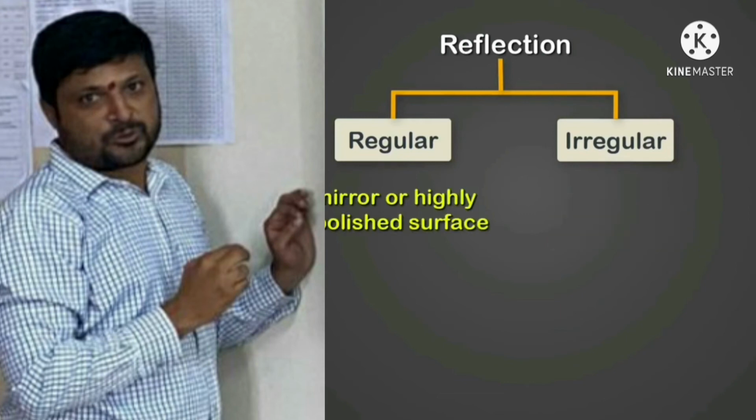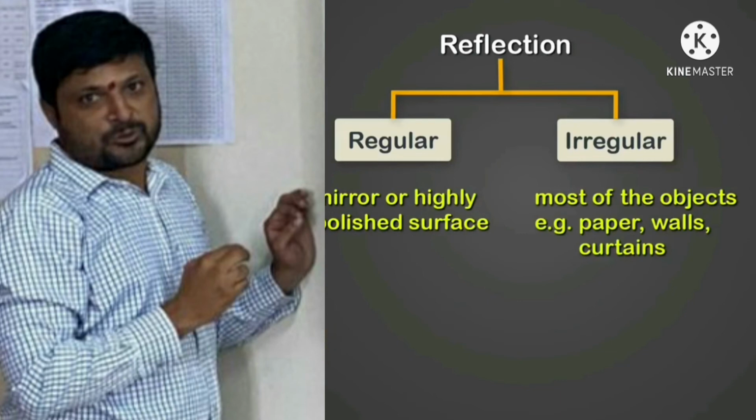A mirror or a highly polished surface is an example of regular reflection. But most of the objects around us like paper, walls, curtains are all examples of irregular reflectors of light because they scatter the light. It's easy to understand the difference between regular and irregular reflection.